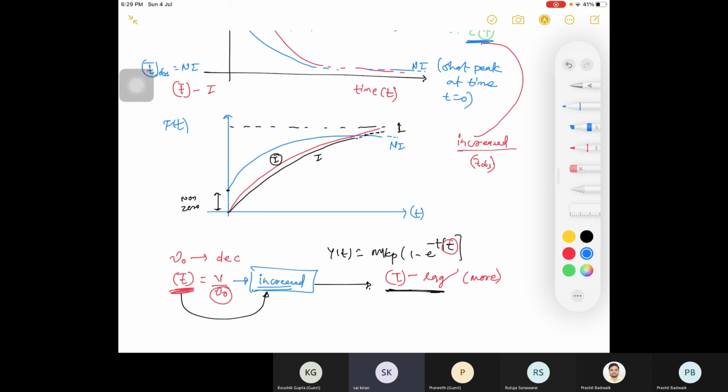Sir, can you name the red one as non-ideal and the dead zone? डेड जोन में क्या होता था अपना टाइम, राइट? डेड जोन में तुम्हारा टाइम वॉल्यूम डिक्रीज होता था, therefore your time decreases, and when time decreases, your response will be faster. Yes, so that's why you can call the red one the ideal one with no dead space. Correct?